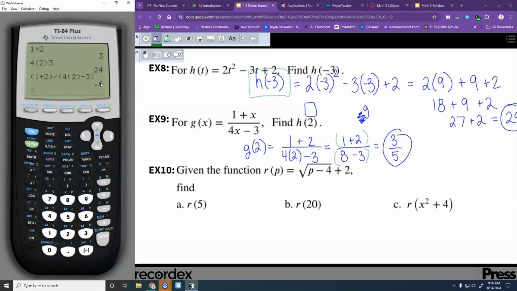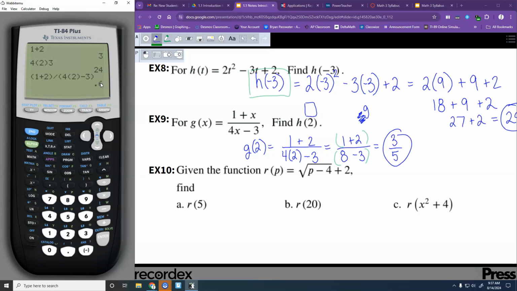Do you guys know how to change it to a fraction on these calculators? It's not so critical because Desmos will also do it for us, but I'm going to teach you how, because sometimes I like to use the calculator. I like to use the calculators for easy stuff, and then if I got a graph, I pull up Desmos.